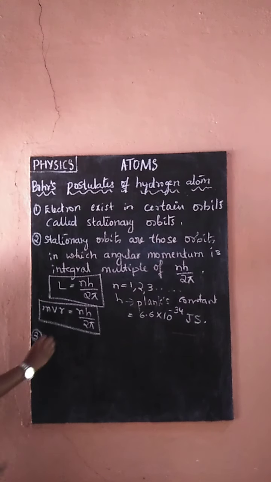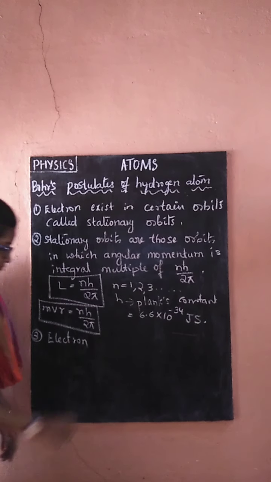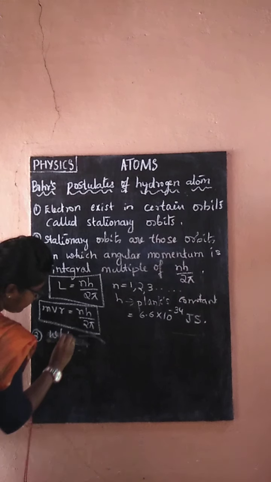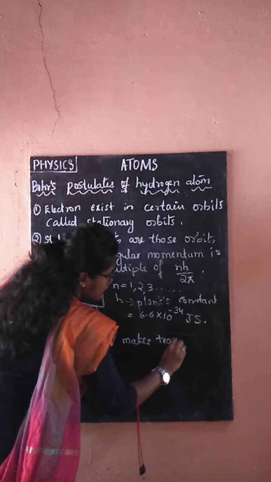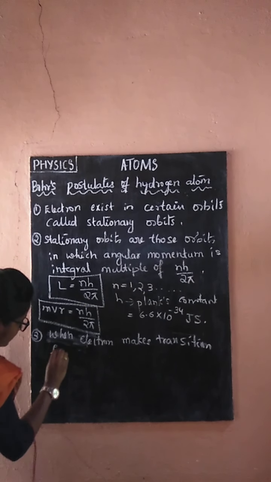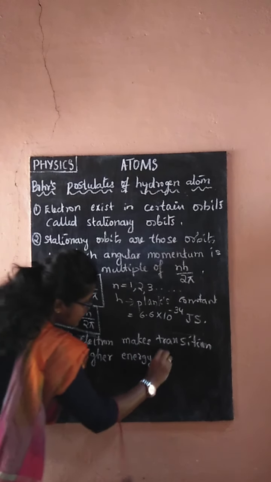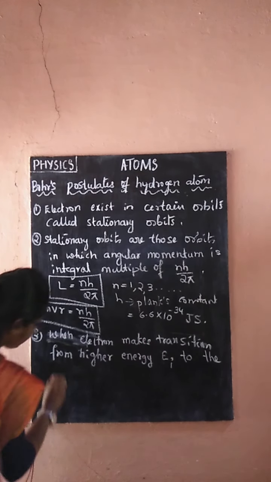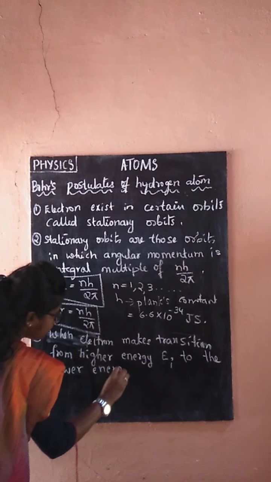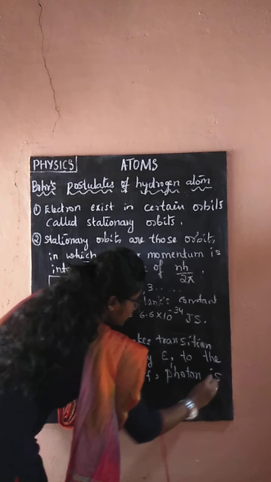And the third one: when an electron makes a transition from a higher energy level to a lower energy level, what will happen? When an electron makes a transition from higher energy, which I will take as EI, to lower energy, which I will take as EF, a photon is emitted.